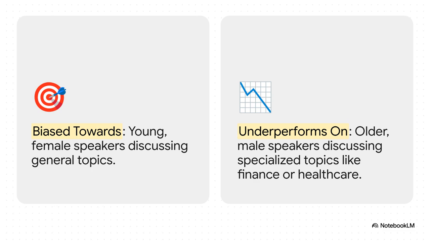So let's make that really concrete. A speech recognition model trained on this data, it's probably going to be fantastic at understanding young Pashto-speaking women, but it might fail spectacularly when an older man tries to use it. And that's not some hypothetical problem. It's a direct, predictable result of the data it was trained on.